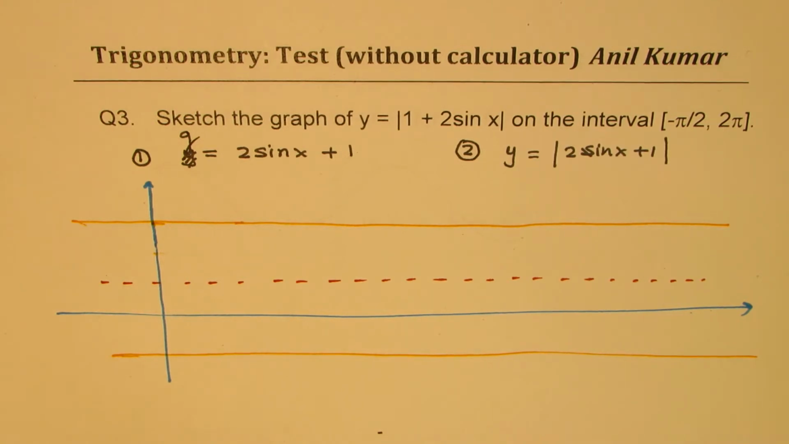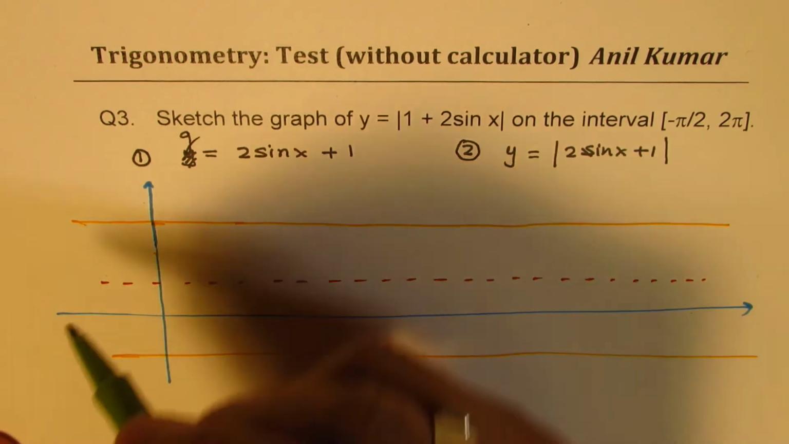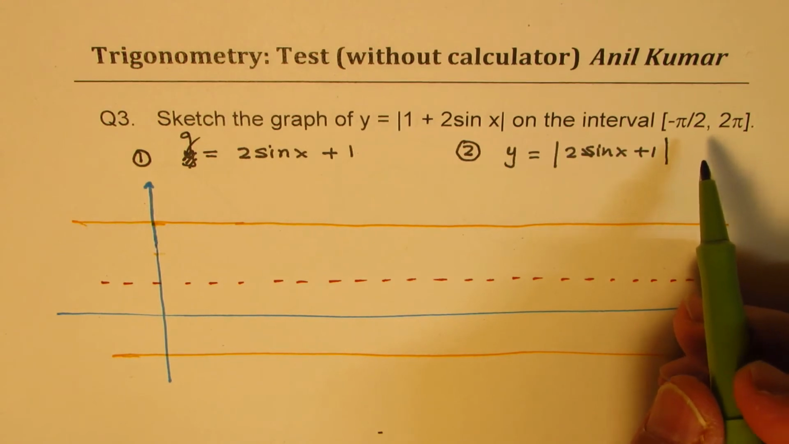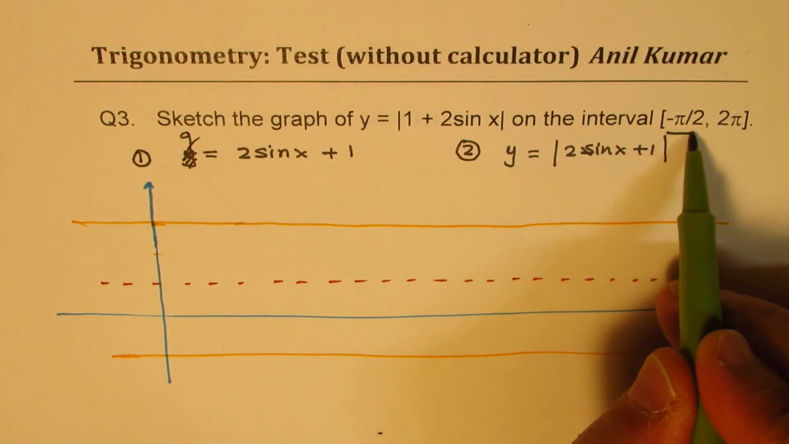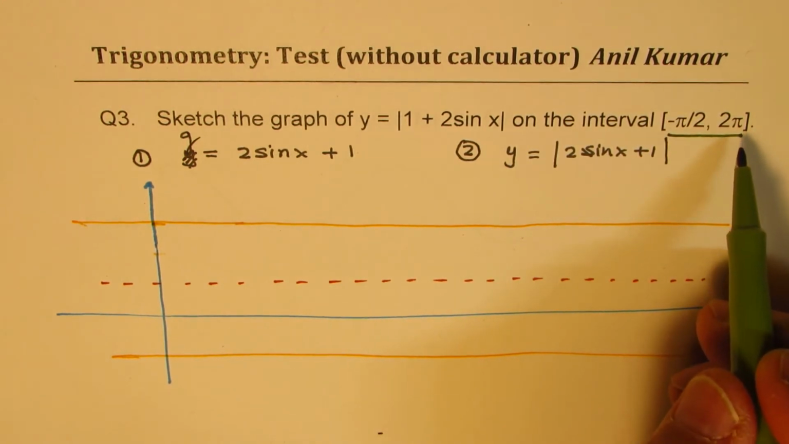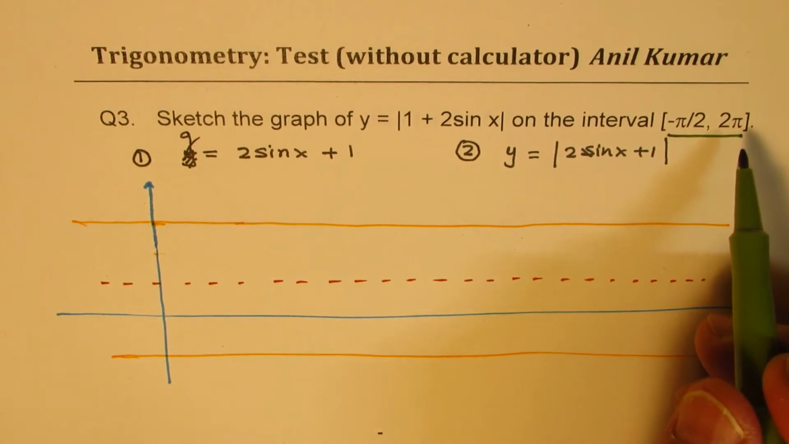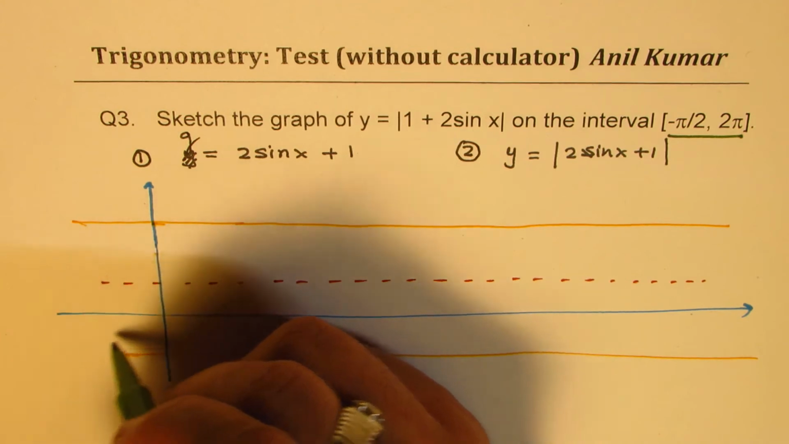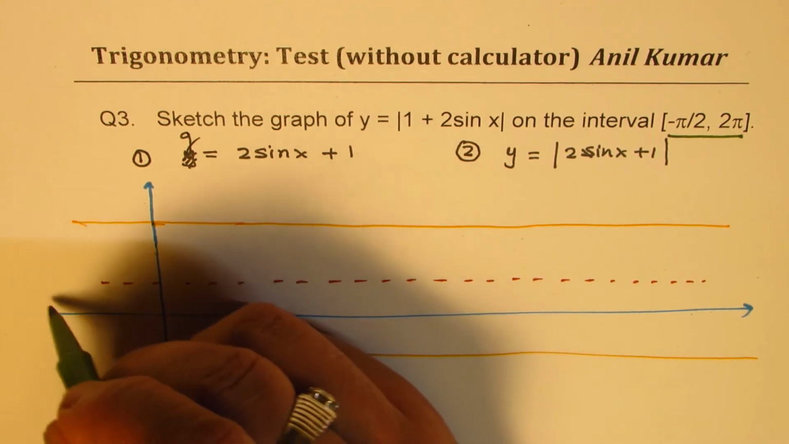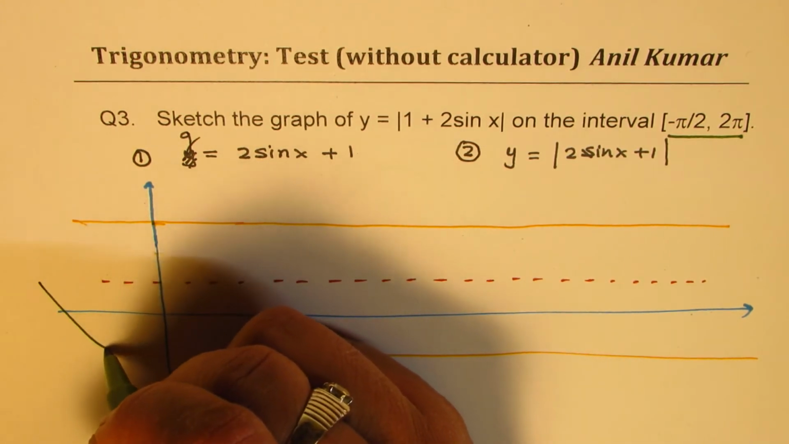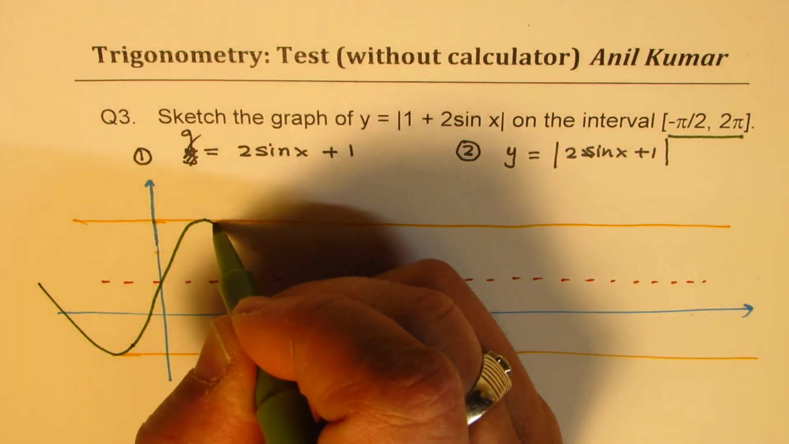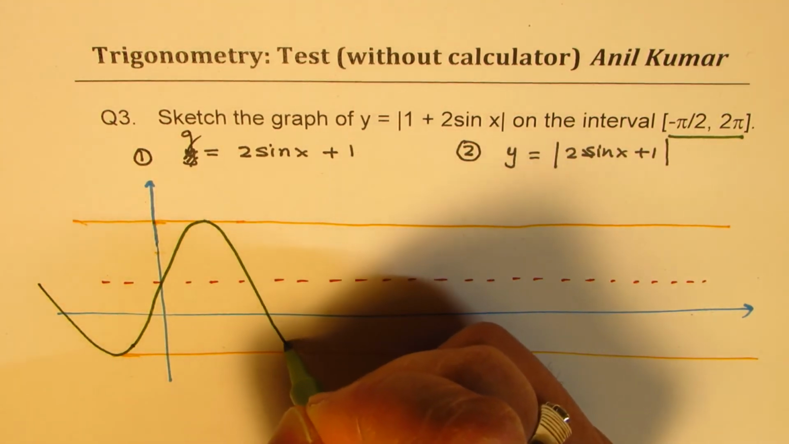There is no phase shift in it. So we'll just sketch our graph, which is a sine function, and we have to do it in the interval minus pi by 2 to 2 pi. That means 2 cycles, right? So basically I have to go on this side also. So let me sketch kind of like this. I don't really have space here, but okay, so I'll make 2 cycles.